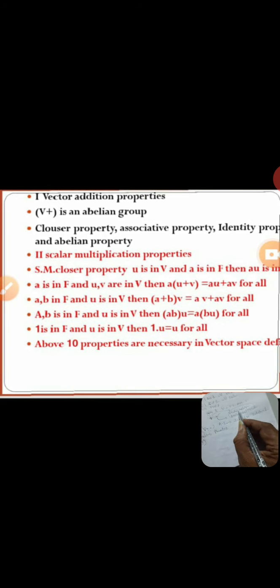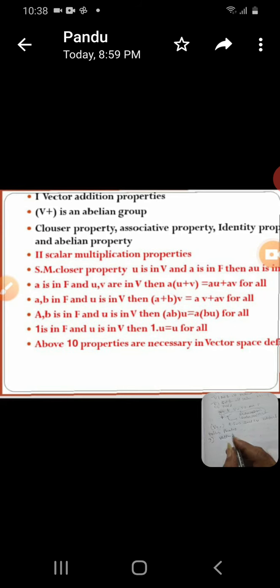Now take vector addition first. Vector addition properties. Under this, V plus is an abelian group.